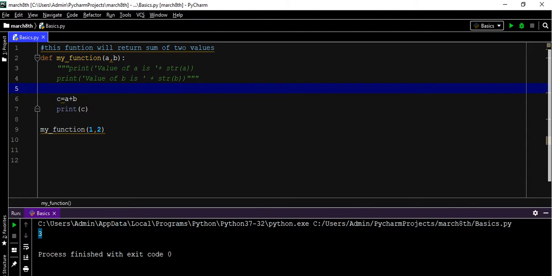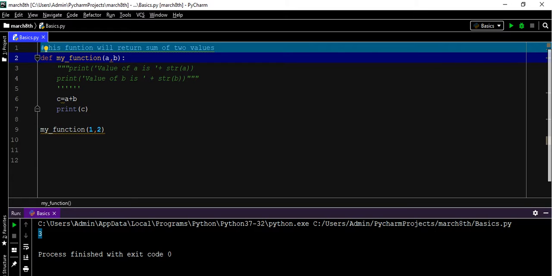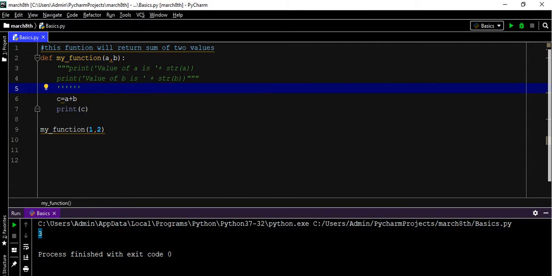Here we are writing a single line about this function, but if the function has big functionality, then you have to explain it in multiple lines. Then we will use the document string, explaining exactly what the function is doing. That is the way we use the document string.